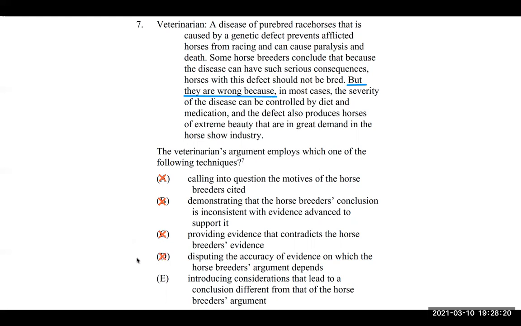And E, introducing considerations that lead to a conclusion different from that of the horse breeder's argument. Love it. They're saying, hey, we both agree here, and if this was a point of agreement question, horse breeders and the veterinarian would agree that these defects happen. But our veterinarian is adding the idea that the defect also makes really beautiful horses, like My Little Pony type horses, and that is something positive that we should use and still continue to breed horses. It's something that the horse breeders are actually missing. So we would go ahead and pick E as our best answer.